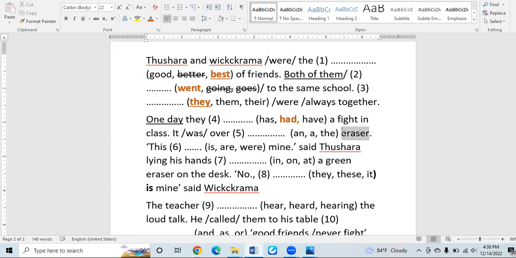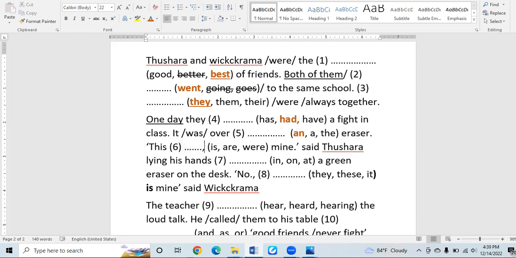Right now here it is very clear. The noun is "eraser", so it is a singular noun, and it starts with a vowel letter. No hesitation. No need to go behind other grammatical structures. The answer is "an". It is because this noun is singular as well as starts with a vowel letter. That's all. Okay. Now, once again, after "this is" comes a determiner, you know that. Then after the determiner, you are given the blank.